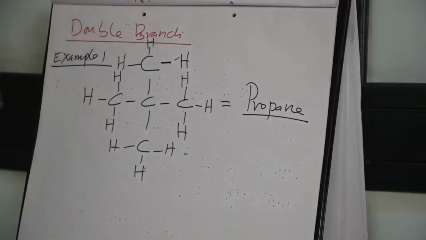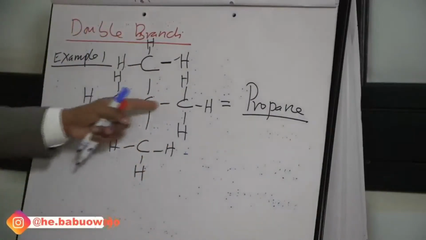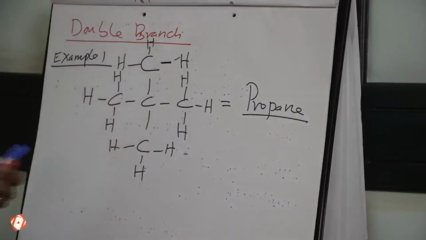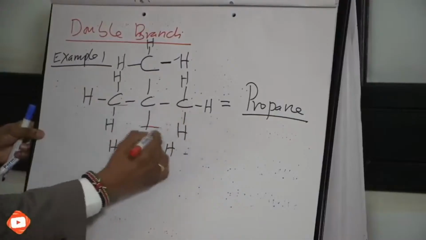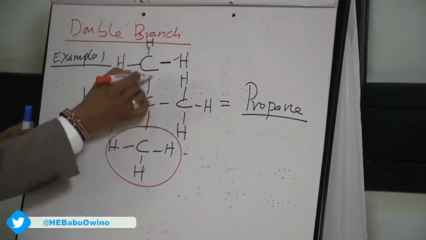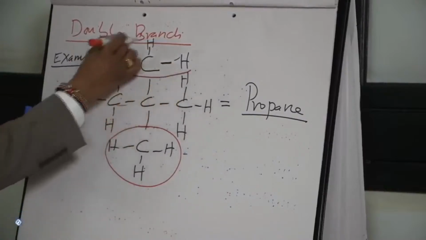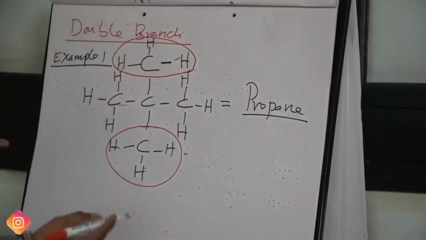Then same rules, anything else which is not along the longest continuous chain is a branch. So where are our branches? Anything else which is not here, we have a branch here. And anything else which is not here, we also have another branch here. Class, begin here. Which type of branch do we have?